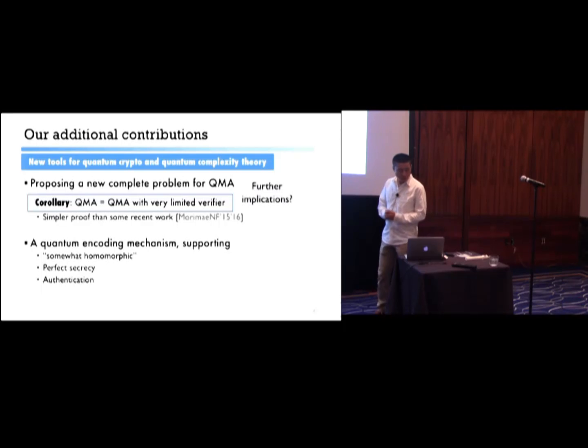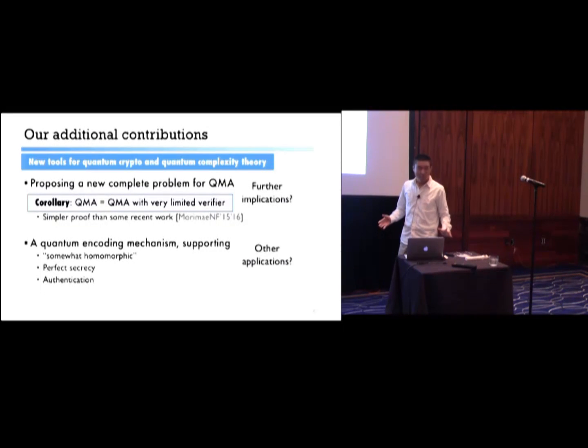We also propose a mechanism for encoding quantum states, which provides very nice properties such as being somewhat homomorphic. You can roughly operate on your encoded data as if you're playing with the original data. It also provides perfect secrecy, just as the classical one-time pad. And in addition, it provides some kind of authentication so that certain dishonest behavior will be caught. These properties separately are already interesting, but it's more exciting to have them all at once. So again, I believe in further applications of this encoding scheme.